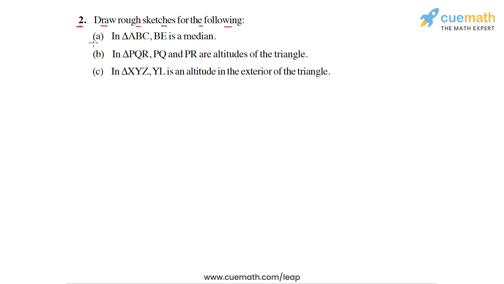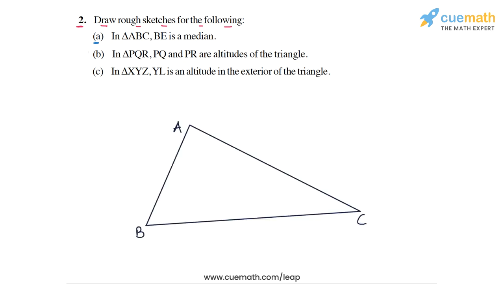In the first part, we have to draw a triangle ABC in which BE is a median. So here's an arbitrary triangle ABC that I've drawn, and in this triangle we will draw the median BE. So what is a median? A median is a segment which joins a vertex of a triangle to the midpoint of the opposite side. So in this case, we have to draw the median BE, which means we have to draw the median from B to the opposite side AC.